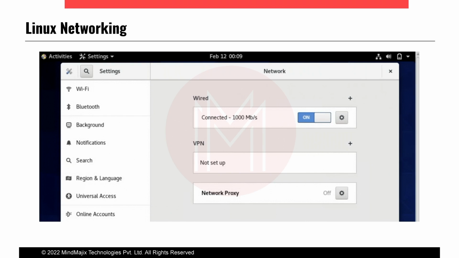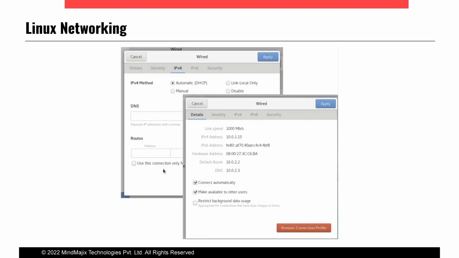Then it will ask if you want to assign the IP address statically or dynamically. Okay, it will show here. If you are able to see here, automatic DHCP is selected, and for that reason it has selected this IP address. From DHCP only, the parameters I told you, it will check DNS also, route also. Route means the gateway IP address, and hardware address means the MAC address of this interface, or we can say of the OS also. Then this IP address is directly assigned from the DHCP server.